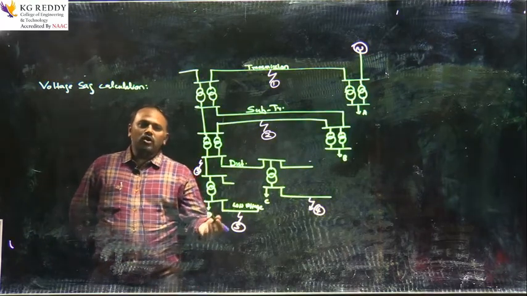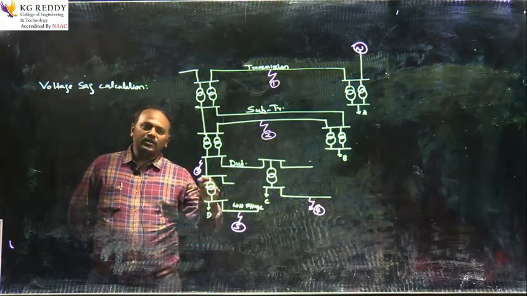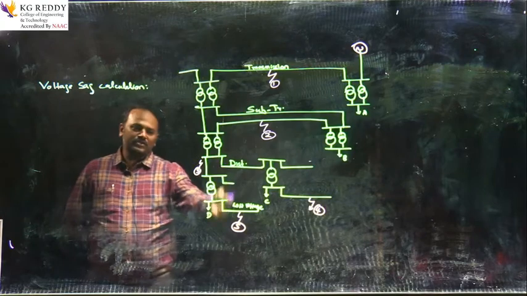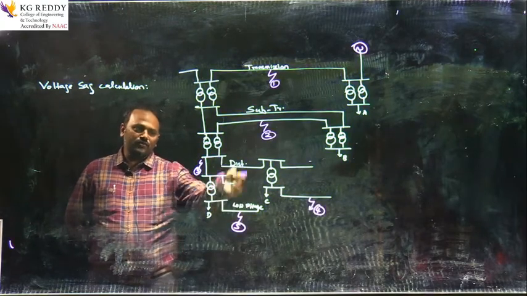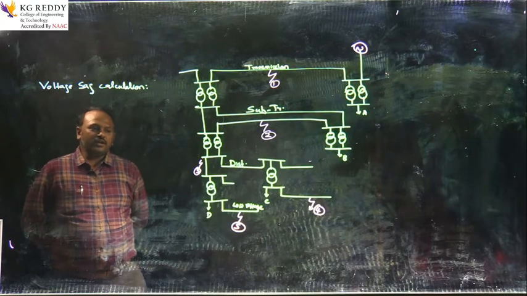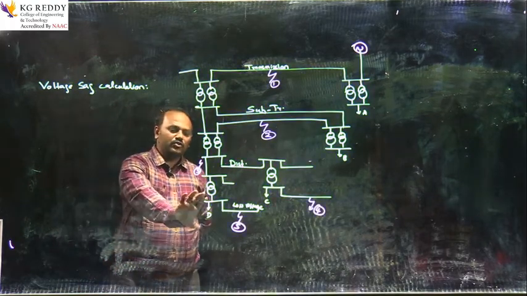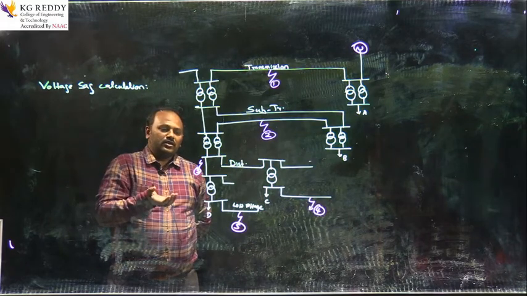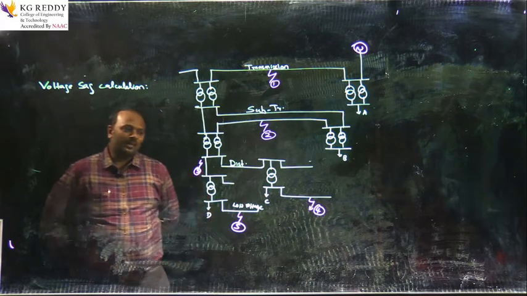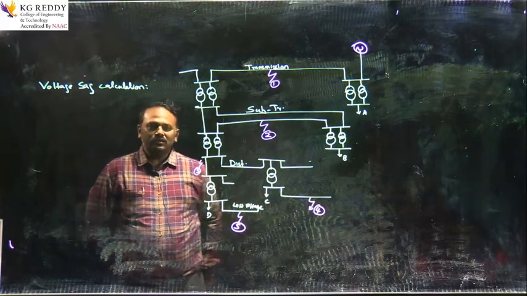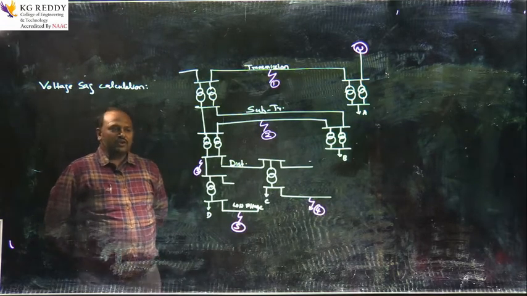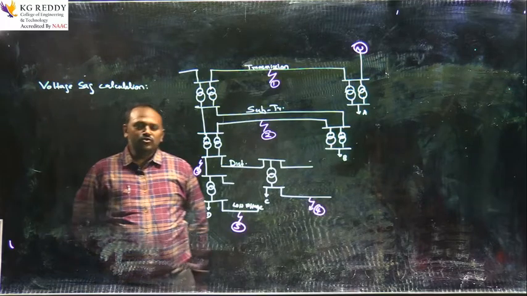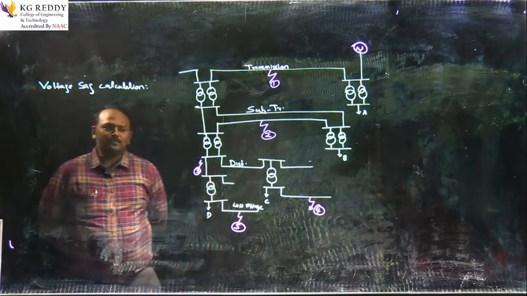The other effect of this fault is that it may cause short interruptions or long interruptions even after clearing of the fault. Even after the fault is cleared, because this location is much closer to the distribution side and the lower voltage side, load D might sometimes experience a short interruption or long interruption, whereas load C will only experience a deeper voltage sag. Once the fault is cleared, there is no effect on load C.